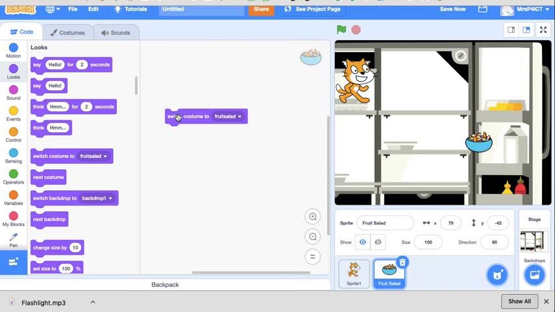Right. So now we'll start with the fruit salad. When it starts, we can use the flag to make it start.